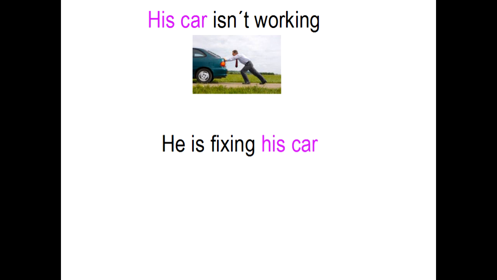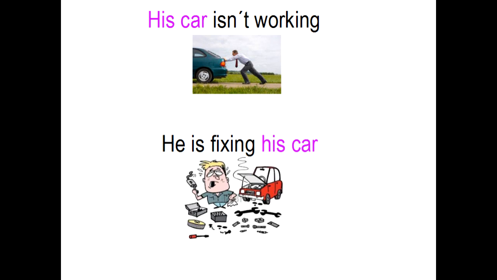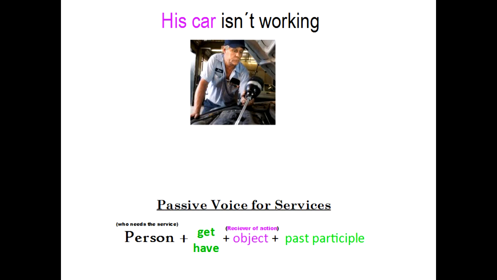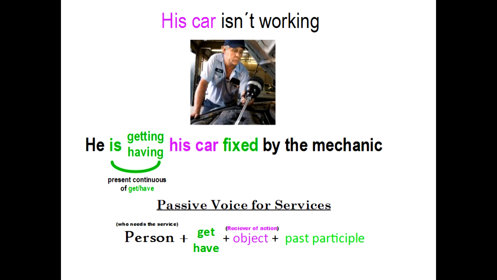Okay, our last example. So his car isn't working. His car isn't working. Now, I can say in the active voice, he is fixing his car, but that sounds like he's the person doing the work on his car. Well, if he's a mechanic, that's okay, but if he doesn't know anything about cars, we don't want to say that, because we don't want to say that he is the person fixing his car. No, that's a service. So, if I say his car isn't working, I can use my passive voice, keeping in mind I'm talking about right now, and I can say he is getting his car fixed by the mechanic, or he is having his car fixed by the mechanic.